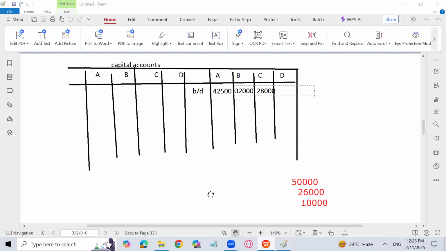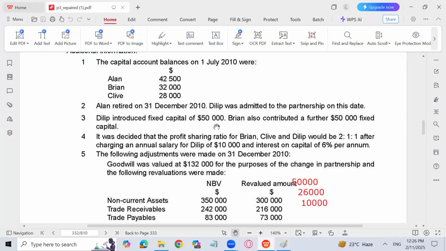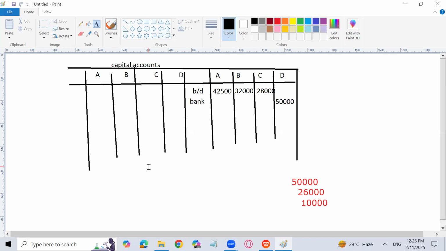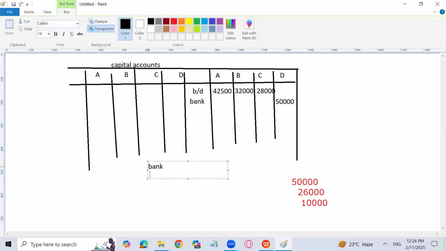Now, let's see what Dilip is going to do. Dilip introduced fixed capital of 50,000. So what is the entry? Bank debit, and Dilip capital credit. So Dilip capital is going to be credited because of bank. I will write this amount on the credit side of Dilip's capital account with an amount of 50,000. Let me pass the entry just for the reason of your understanding. So bank to Dilip capital account with the 50,000.